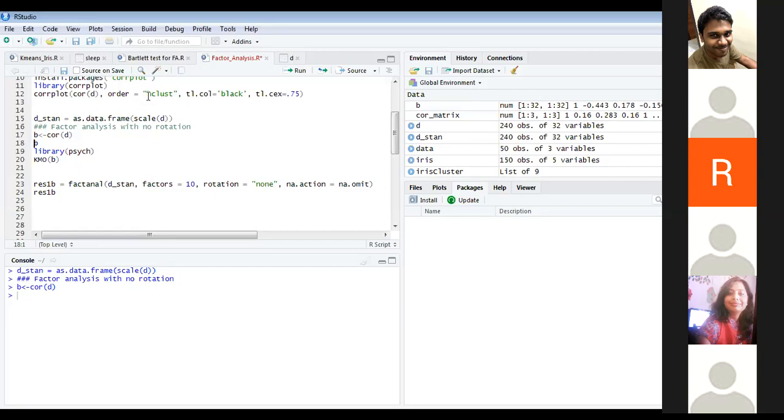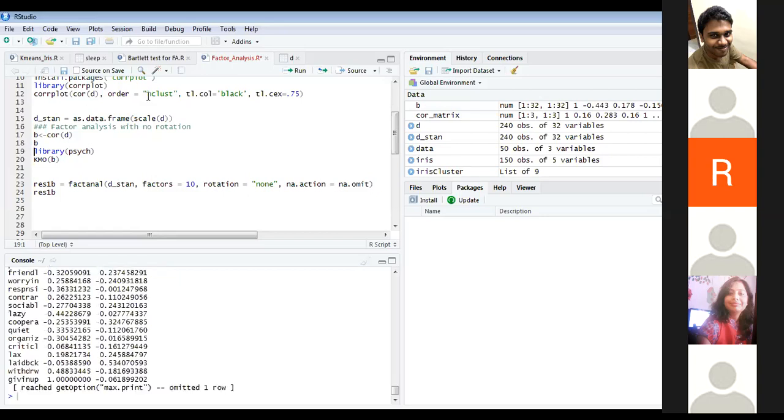Like your previous test, for the Bartlett test also, you computed the correlation, and on that data you checked whether you are able to do factor analysis or dimensional reduction on your data. So the same thing, you have to compute correlation even for the KMO test, and then compute your test results. I'm printing my correlation values. It goes on because it has around 32 variables.